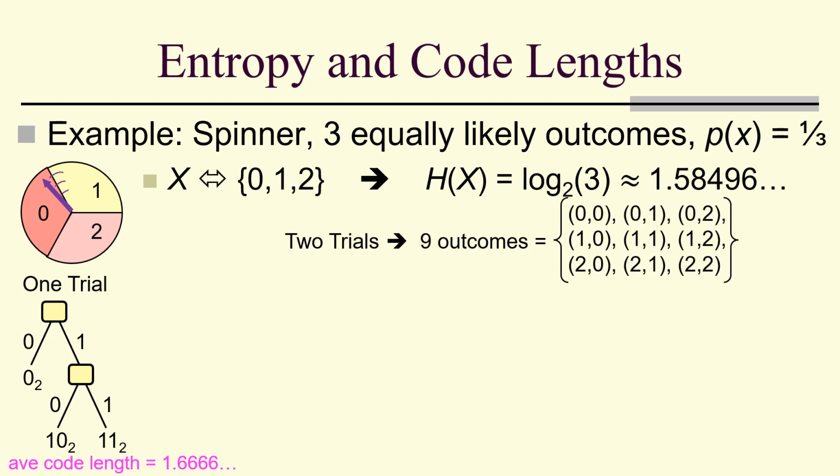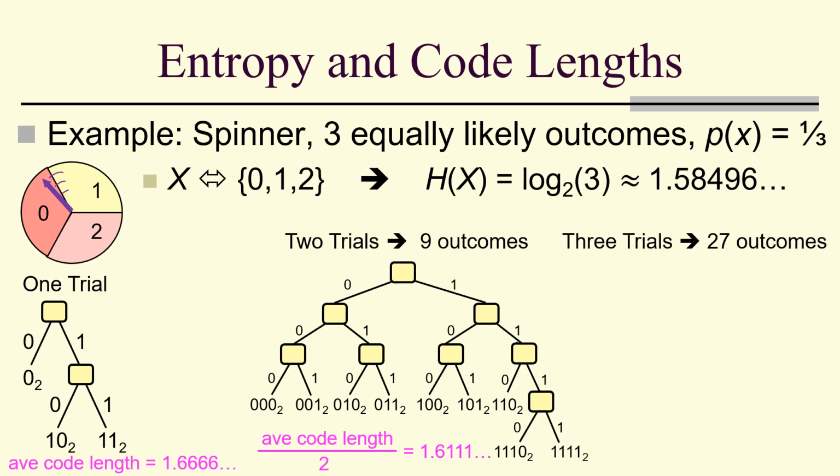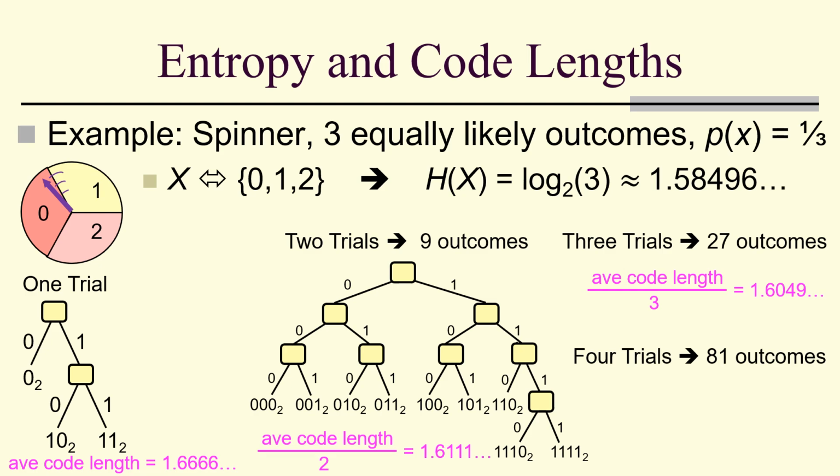But for 2 trials, we would have 9 possible outcomes. That would give us this kind of a tree. The average code length here is 1.6111, and so on. In 3 trials, we would have 27 outcomes, and when we form, again using Huffman encoding, we end up with an average code length of 1.6. With 4 trials, 81 outcomes, an average code length of 1.5895, and you can see as the number of trials goes to infinity, we're approaching that log base 2 of 3. Again, we're using Huffman encoding here.